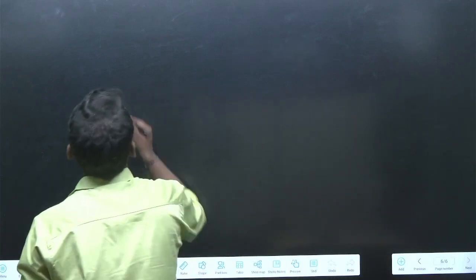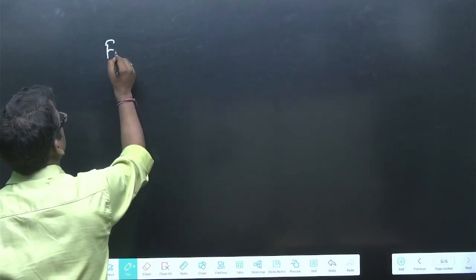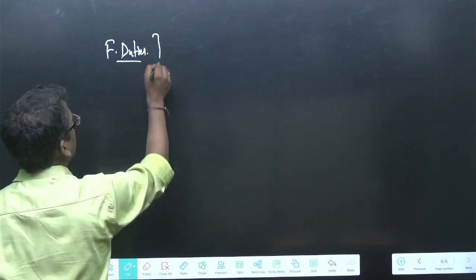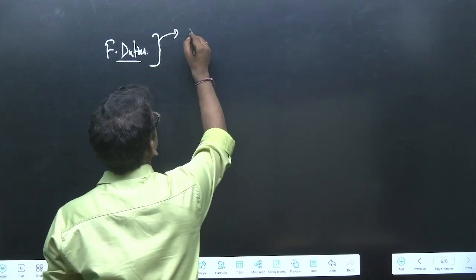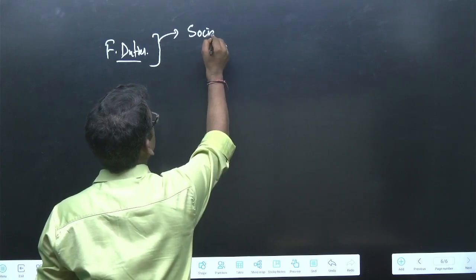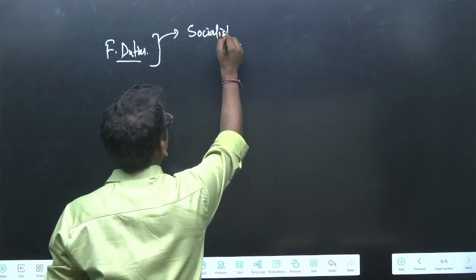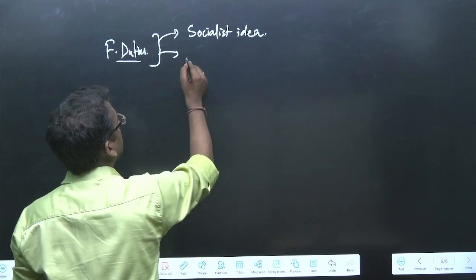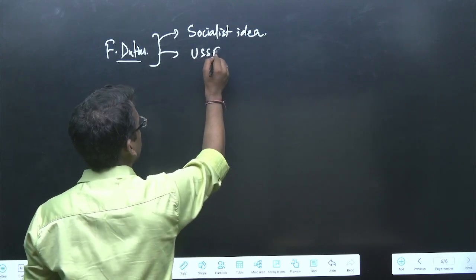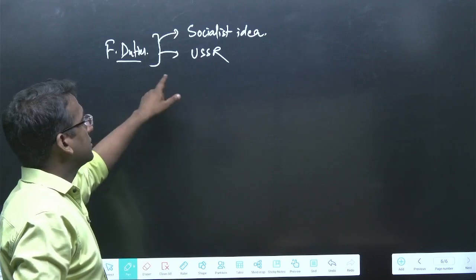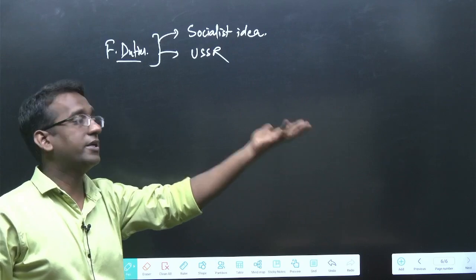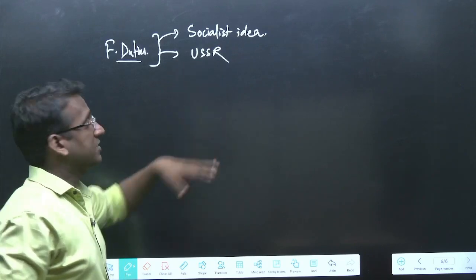Now we need to understand that the concept of fundamental duties is taken from a socialist country. So it is a socialist idea. Okay. From where did we borrow this concept? We borrowed it from USSR. So we give credit to USSR because obviously USSR was a socialist country. There they came up with this particular idea, and we have borrowed it from USSR.